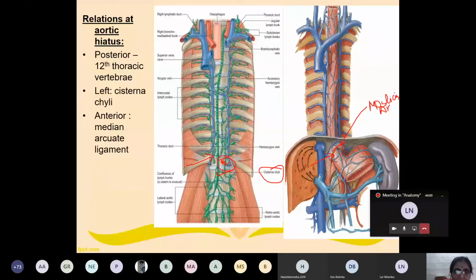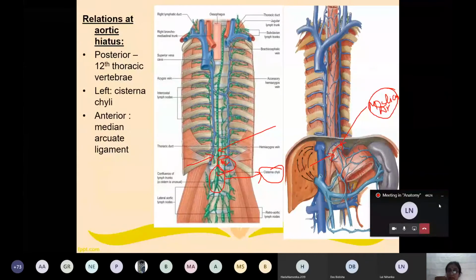On the left side it is related to which lymphatic sac? What is the name of this dilated lymphatic sac, my dear students? This is known as the cisterna chyli. Confident? So this is the relation at the level of the aortic hiatus.